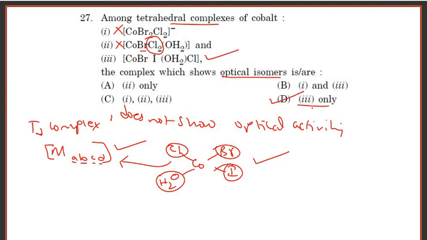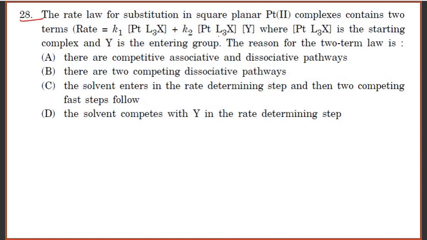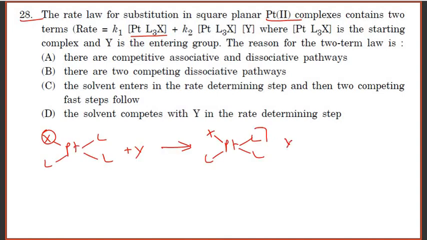3 only. Question number 28. The rate law for substitution in a square planar platinum complex containing 2 terms: Rate equals K1 [PtL3X] plus K2 [PtL3X][Y], where X is the starting compound and Y is the entering compound. The reason for the 2 terms is the solvent effect. The solvent enters into the rate determining step and then 2 competing fast steps follow. Option C is the correct answer.